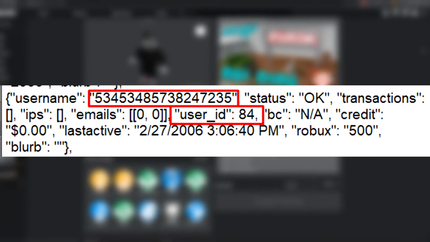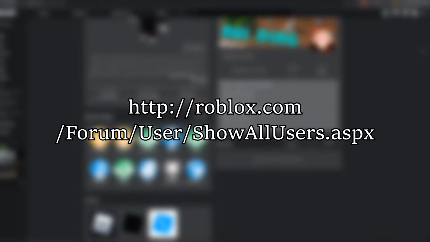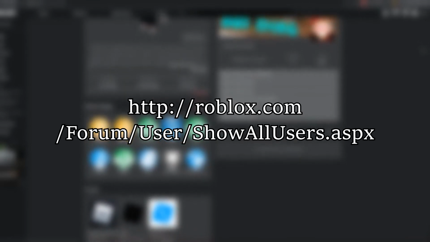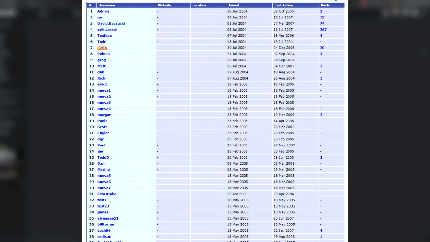Now, the overall proof behind this actually takes place through a member list via one of the older versions of the forum page. If you were to navigate to archive.org and input the following page from June 20th, 2006, you will be greeted by the original formatted list of users pre-ID change.